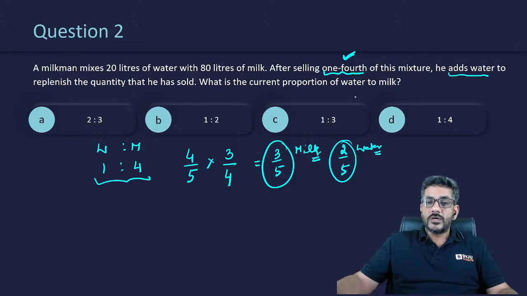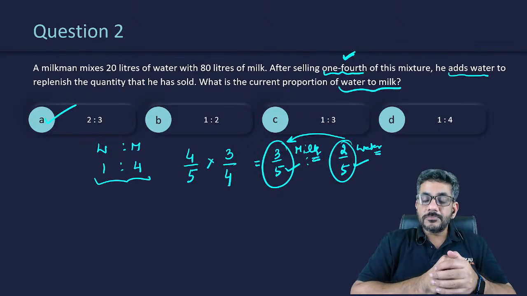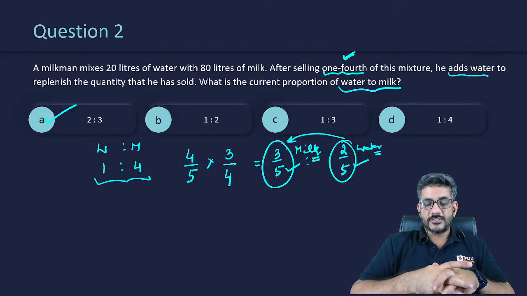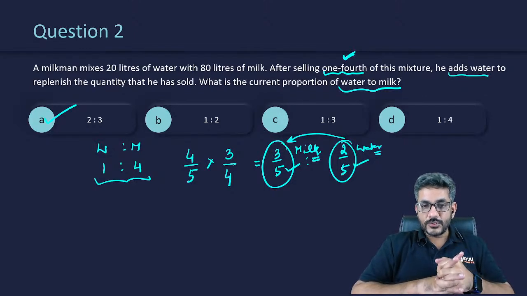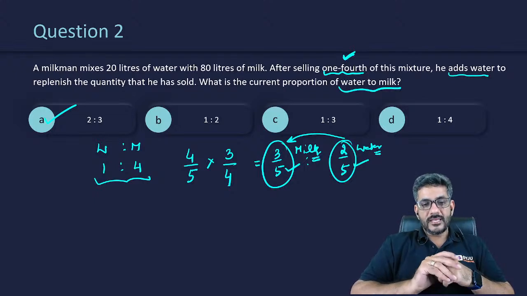Question is asking you what is the ratio of water to milk? If water is 2 by 5, milk is 3 by 5, the ratio of water to milk is 2 is to 3. So 2 is to 3. Option A is the correct answer. The first person to answer was Education World, followed by Charu, Parth, Ashwin, and then many other people also said A. That's great. Very good, Ashwini, Akanksha, Guru Prasad, Anuja. All of you had got the answer as A.